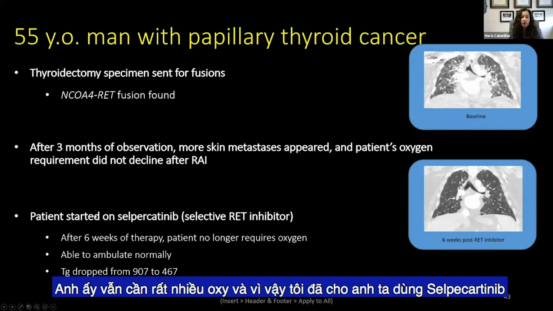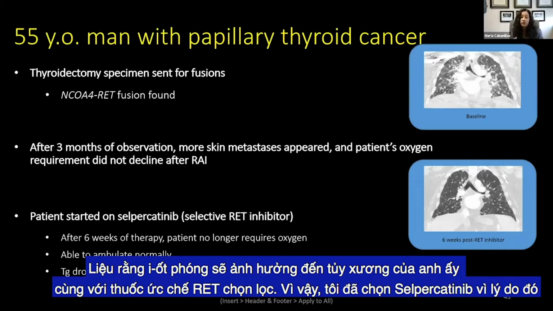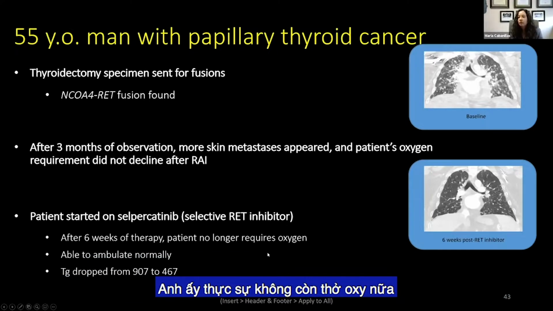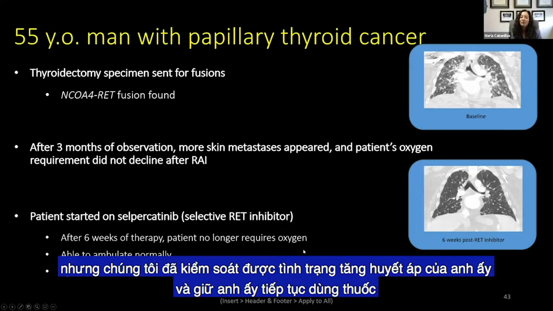He was still requiring a lot of oxygen, so I put him on selpercatinib. Remember, I had just given him radioiodine. I chose selpercatinib because I wasn't sure if the radioiodine was going to affect his bone marrow on top of the selective RET inhibitor. After 6 weeks of therapy, the patient felt so good. He was no longer on oxygen. We had to have a little talk because he had very bad hypertension. I told him to hold the drug, and he didn't do it because he felt so good. But we managed his hypertension and kept him on the drug.